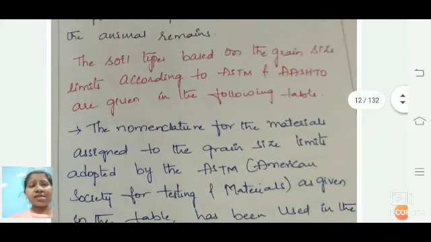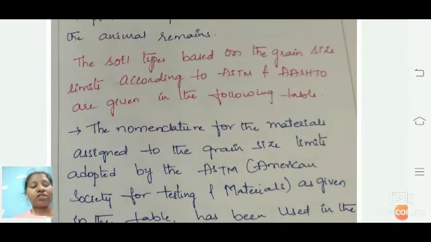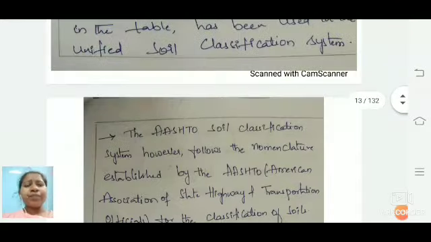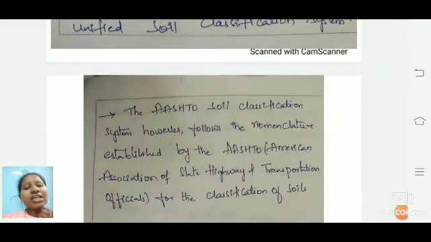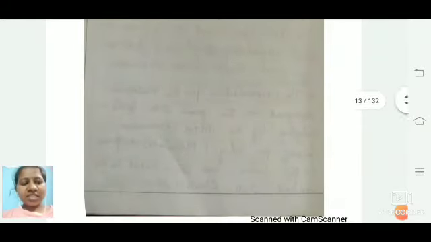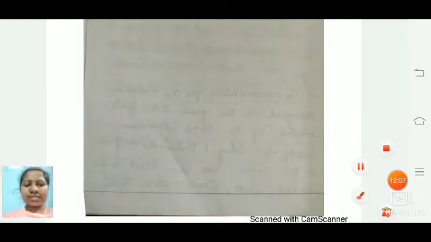This AASHTO is also one of the standards for soil mechanics, used for the nomenclature of the material to assign the grain size classification, along with the unified soil classification tables. As we all know, AASHTO is the American Association of State Highway and Transportation Officials, whose classification of soil will also be taken into consideration. We will be completing till here and continue in the next class. Thank you everyone.